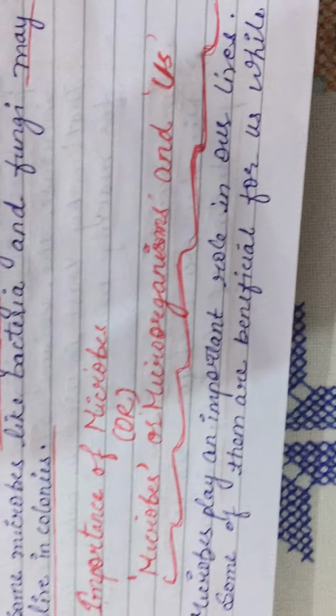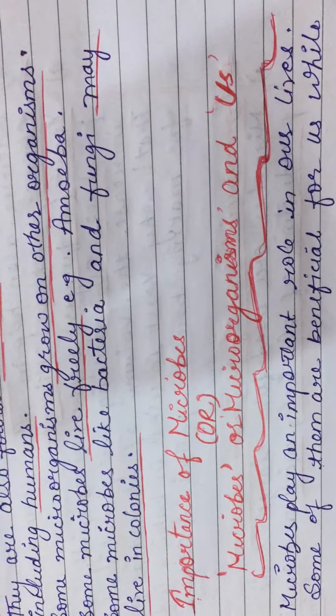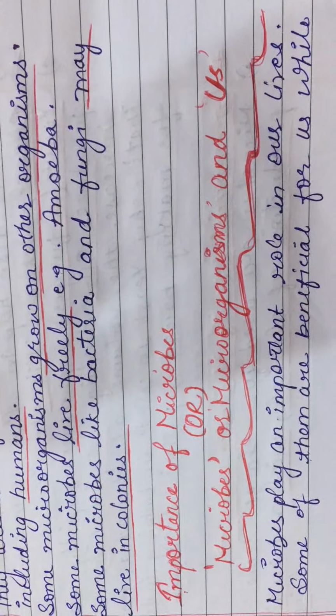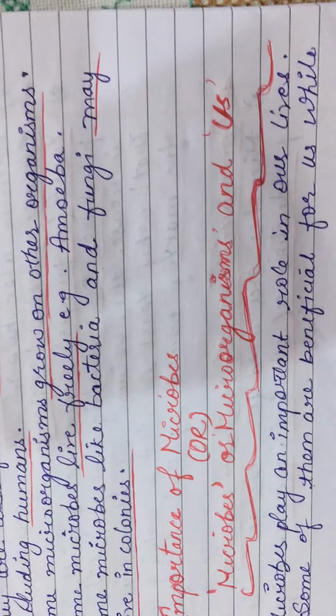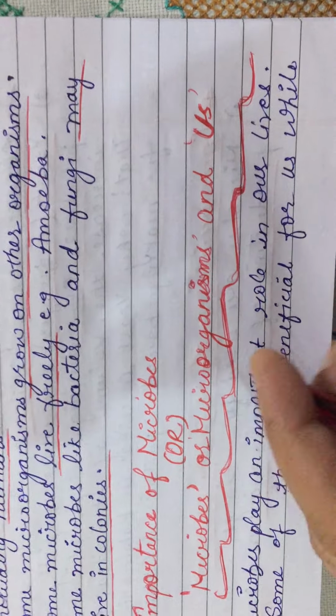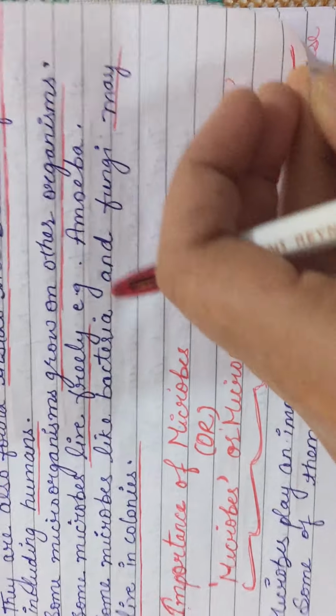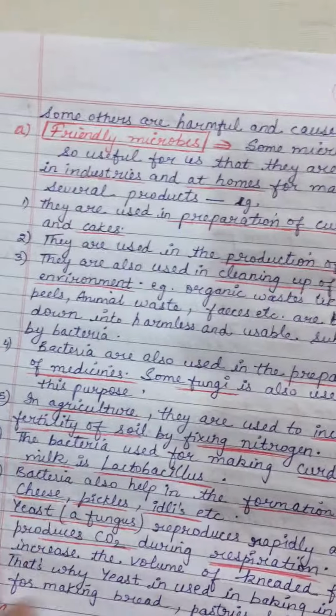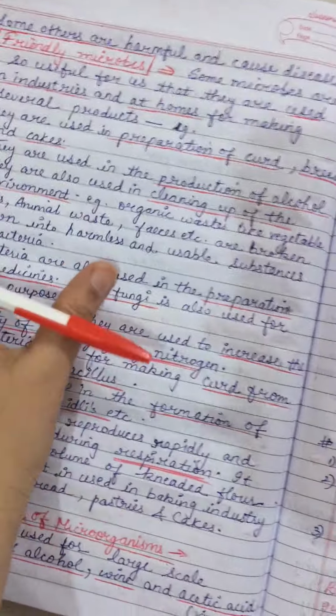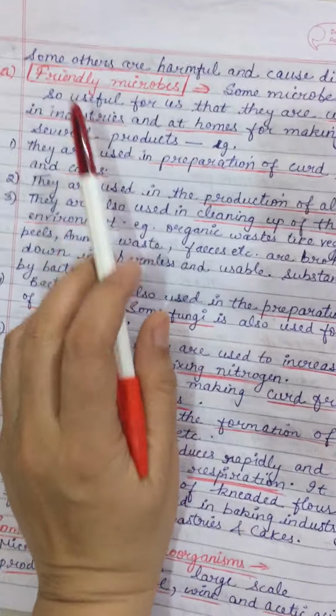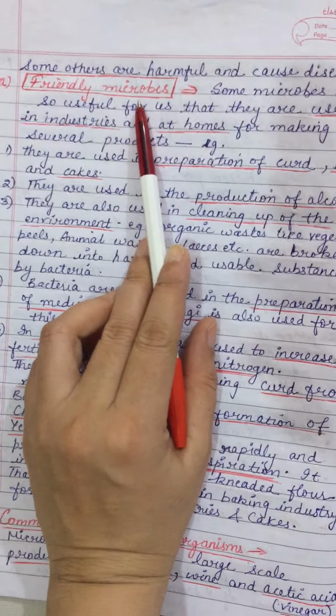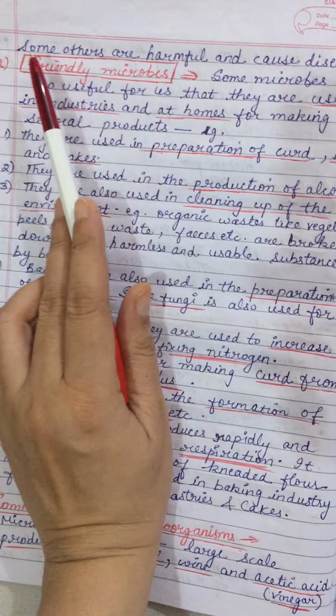Our next topic is importance of microbes, or microorganisms and us. How they are useful for us. Not all the microbes are useful for us. Some are harmful for us. They cause diseases in animals, in plants, and in human beings. Let's study about all the benefits and the harmful effects of microbes.